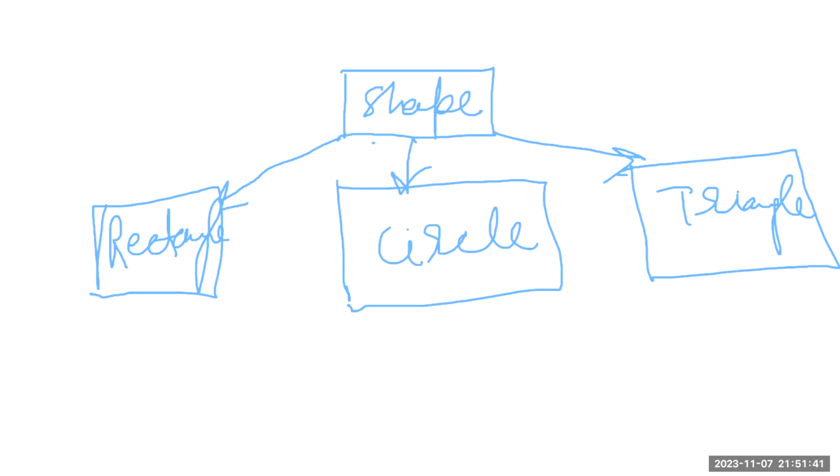See, it is inheriting. That's why I am pointing this towards the rectangle, I am pointing this towards the circle, and I am pointing this towards the triangle. Fine.